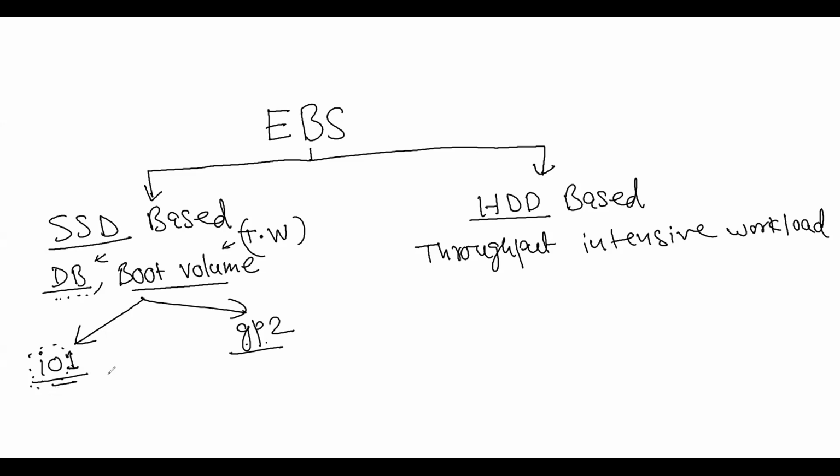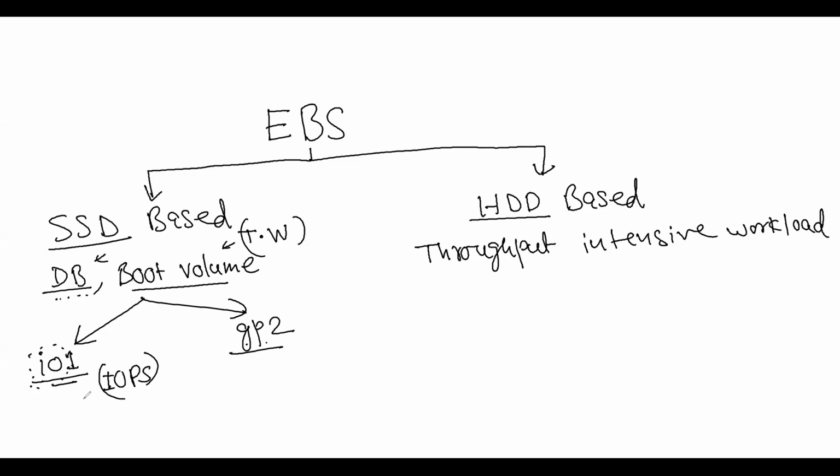You might have heard the term IOPS, IO per second. It can go up to 16,000 IOPS, or 64,000 IOPS at max. So a very high level of IO per second will be supported here.